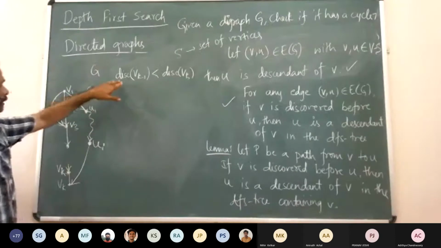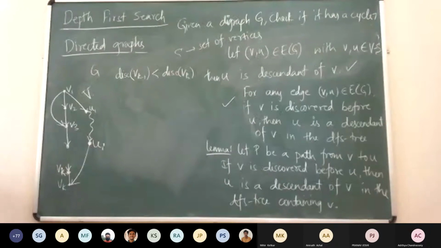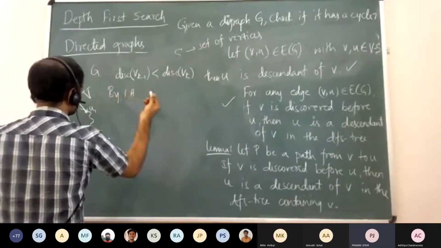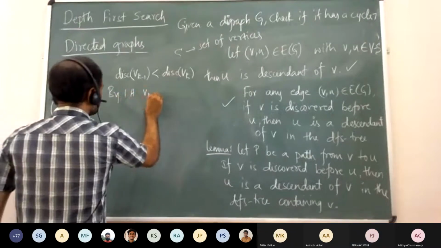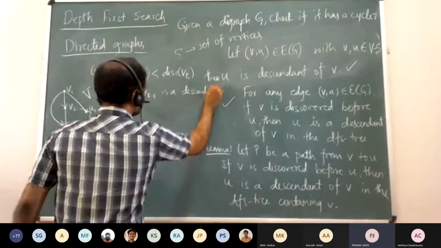Okay, so if the discovery time of Vk minus 1 is less than Vk, then can we get the argument easily? Yes, sir. Then we can say that if we have discovered Vk minus 1, then we have to discover Vk by searching for all its neighbors. Vk minus 1 was discovered first. By the inductive hypothesis, we have that Vk minus 1 is a descendant of V1.